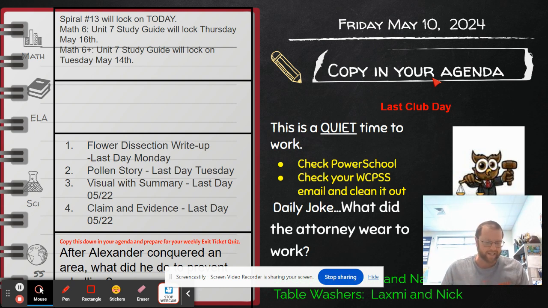In Math 6 Plus, we are finishing up our statistics and data unit. We'll do a little bit more with some histograms. We're going to really start focusing on box plots next week, talking more about mean, median, and mode. We will have our study guide next week and our quiz. That quiz right now is scheduled for Thursday. I wouldn't be surprised if that gets pushed back to Friday, though. We are a little bit behind right now in 6 Plus.